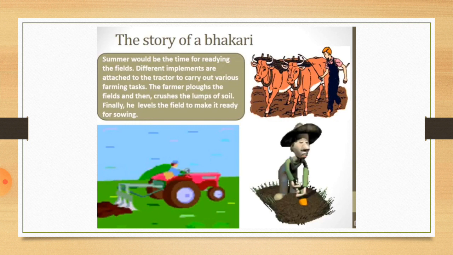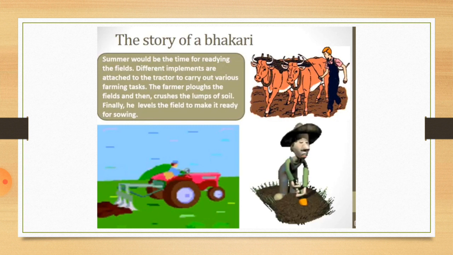Now we will recapitulate what we have learned with the help of this picture. See this bullock pair you can see in the picture. In older times people used to do farm work with bullock carts only. All the farm work was done by bullocks.